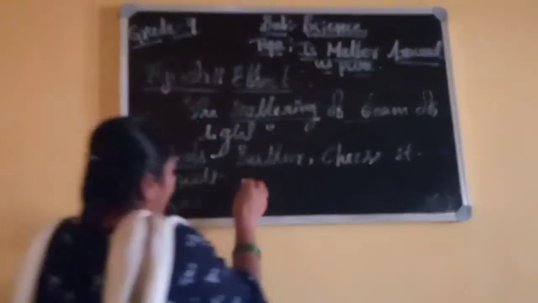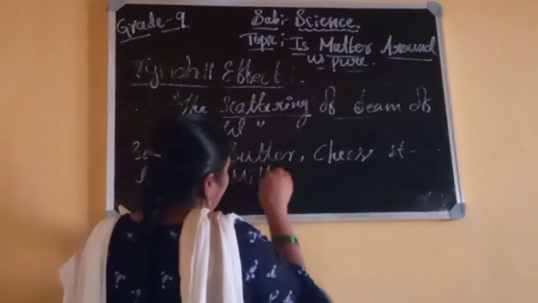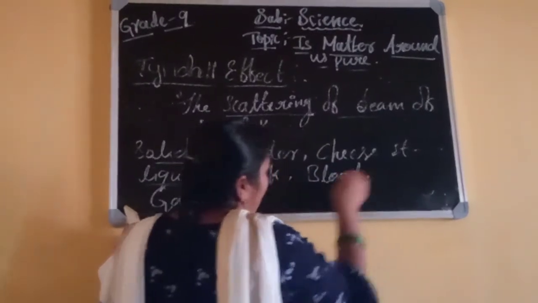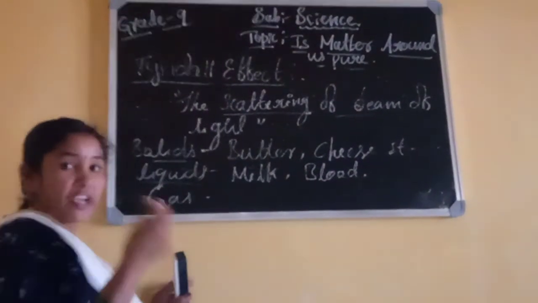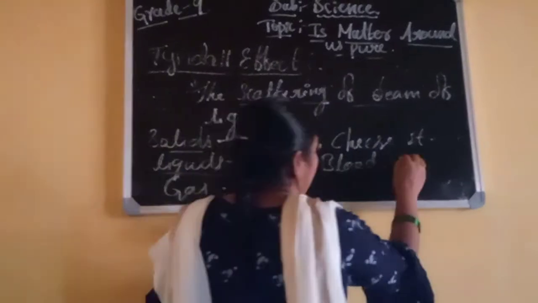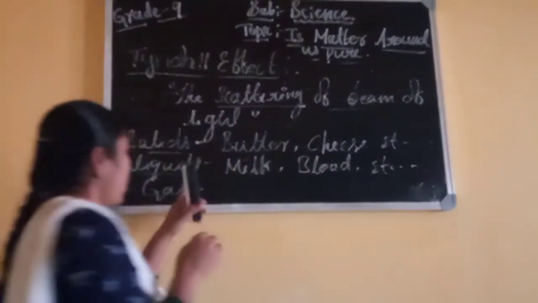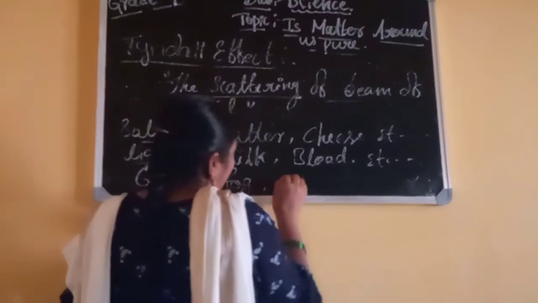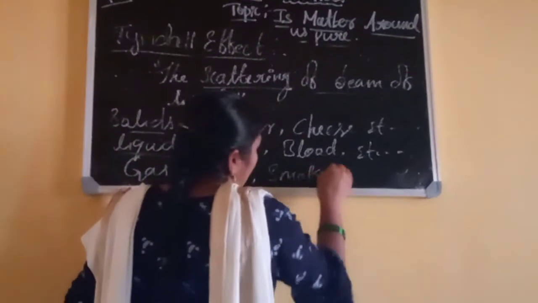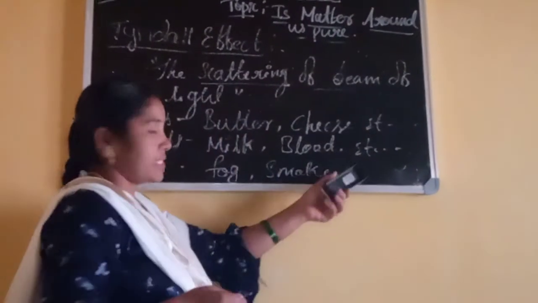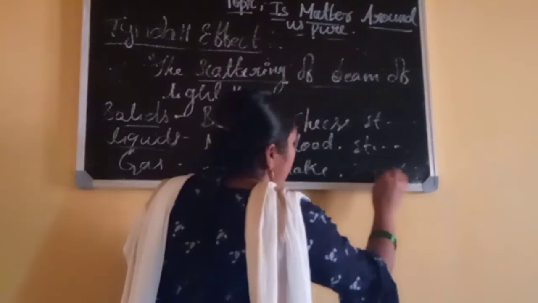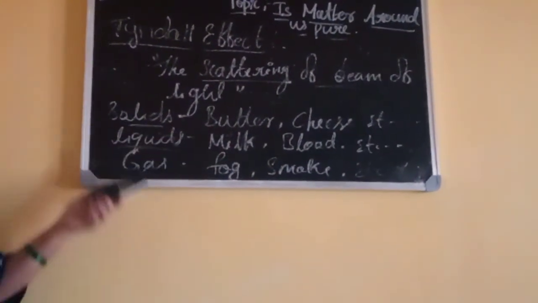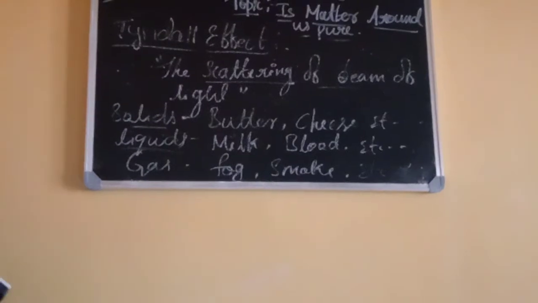Liquid colloids are milk, blood and face cream or shaving cream. These are the examples for the liquid colloids. And gaseous colloids are fog or smoke or automobile exhaust. That is also an example for the gaseous colloids. These are some examples of colloids.